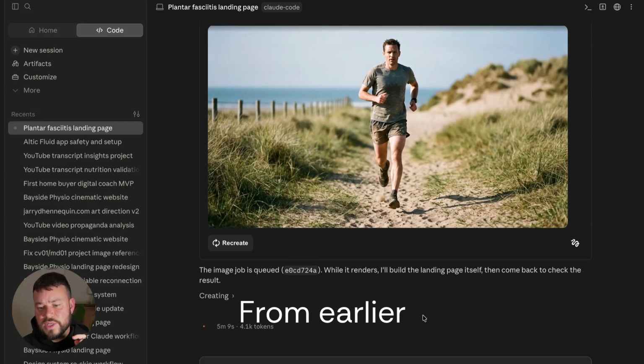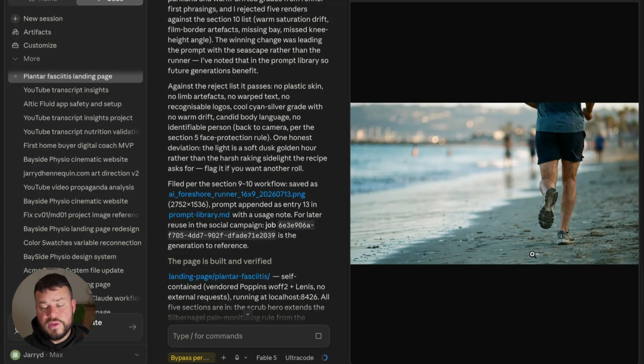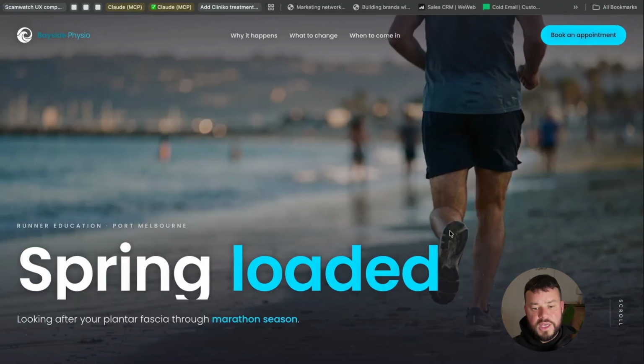Alrighty, so here's one of the images that Higgsfield has generated. So you can see it's a man running along the beach. I live pretty close to Port Melbourne, so I could say that this definitely does look reminiscent of that area. So AI's got it spot on there. We got this image that was generated through Higgsfield, and then we approved it. And then Higgsfield took that reference image and created a video from it. So then we've taken that video and added it to the landing page, and then we've added a scrolling interaction. And then here's what it looks like.